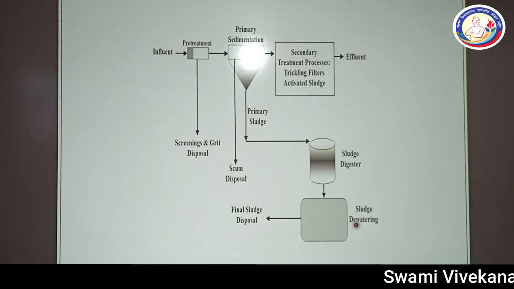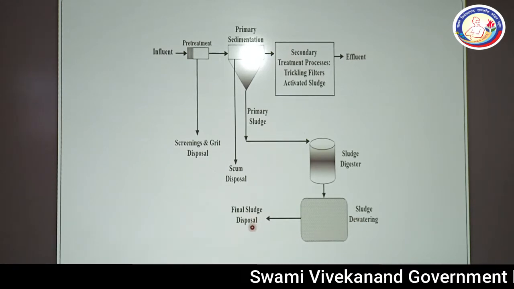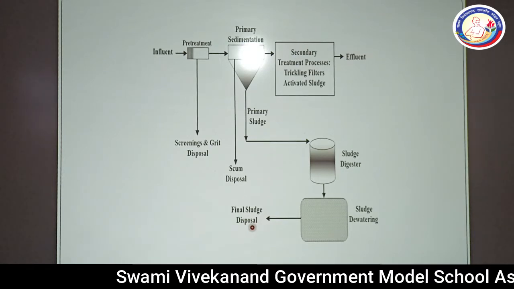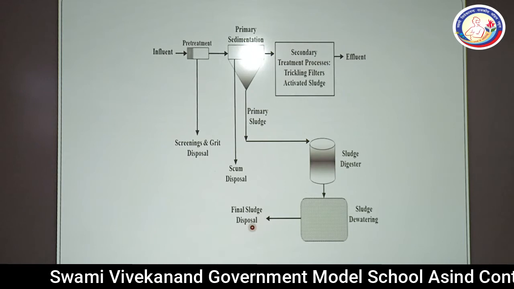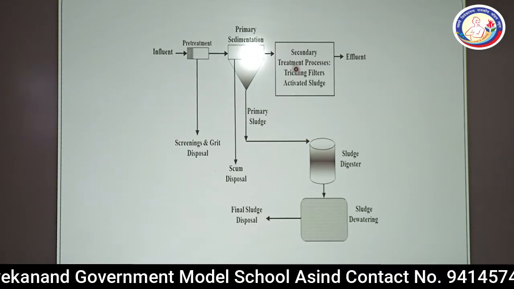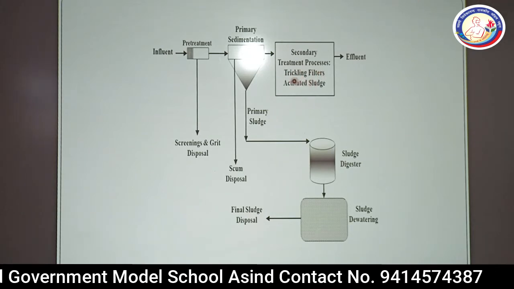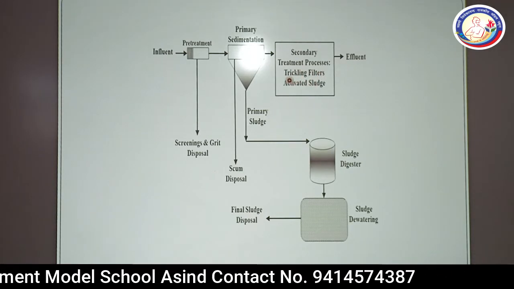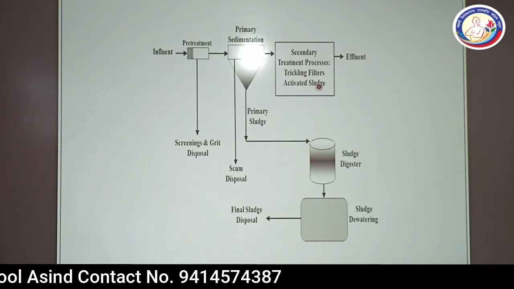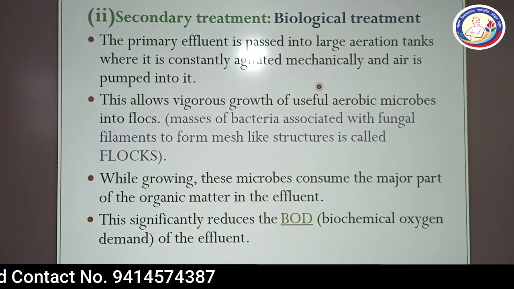Then we use the sludge dewatering process and final sludge disposal, which is used for the preparation of biogas, and it can be used as manure. The next part is the secondary treatment process, where we use trickling filters, activated sludge, etc.